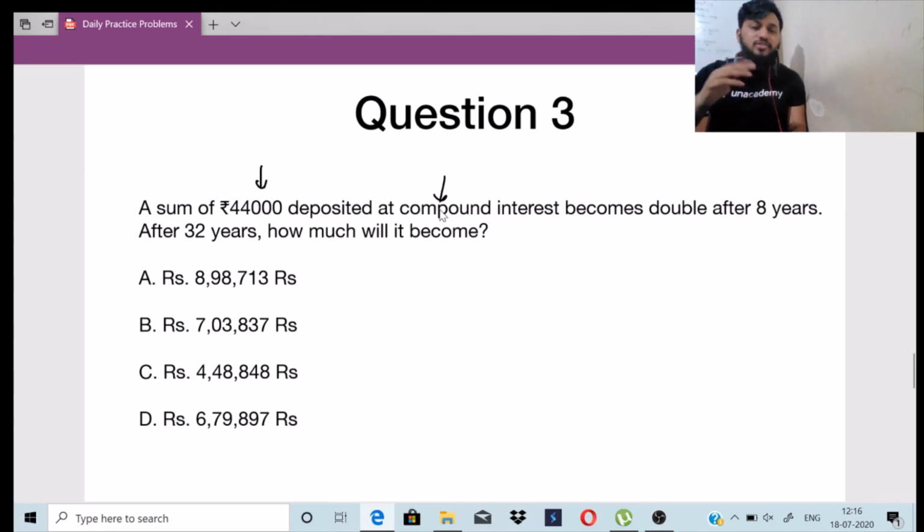मतलब 44,000 जो है वो 88,000 बन जाता है 8 साल में. 8 साल में 88,000, it becomes double. तो 32 years में वो कितना बनता है, right? 32 years में how much will it become? Let's find out the answer for this.